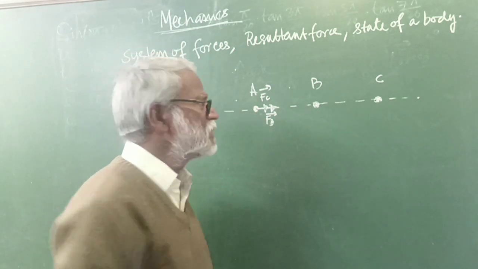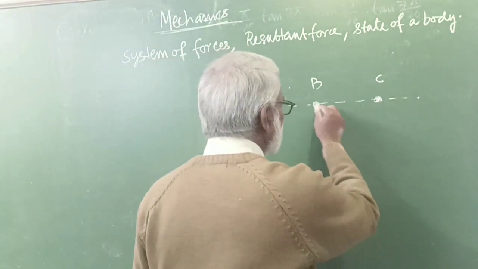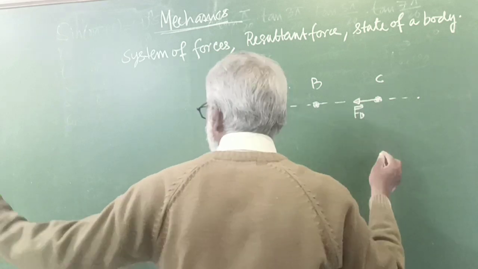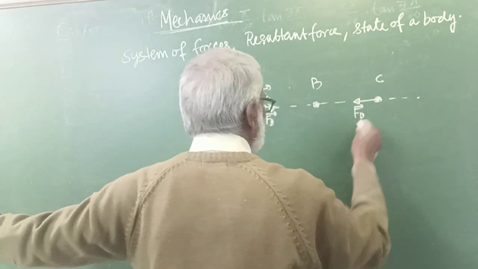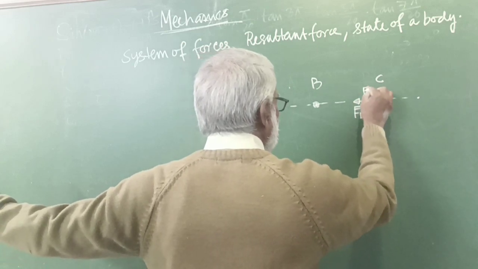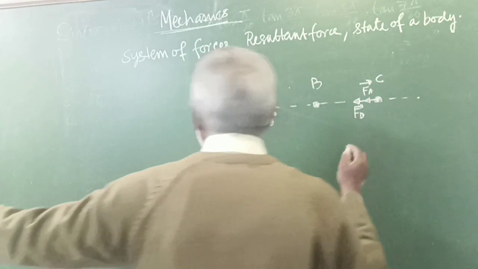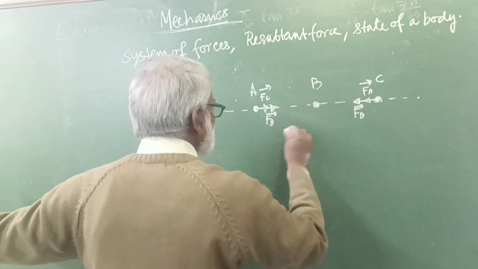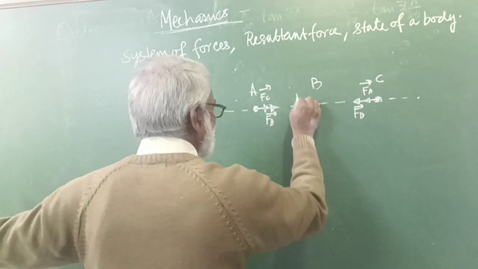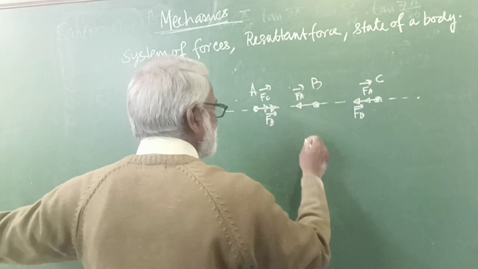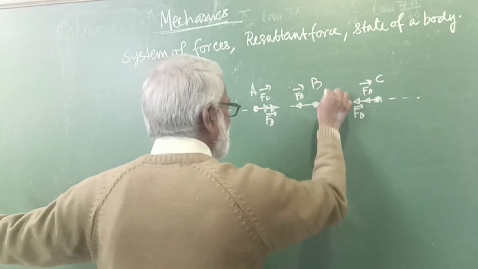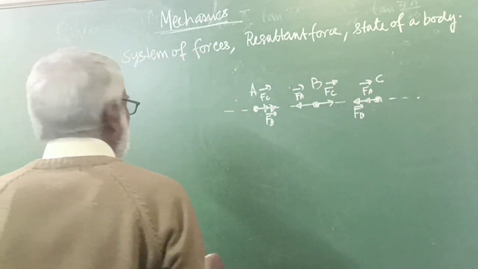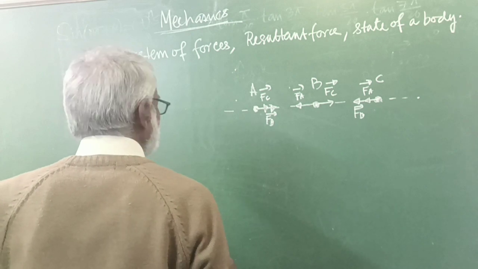On C, similarly, there will be one force from B. We name it as FB, and there is one force from A. We name it as FA. So there are two forces on C, and what on B? On B there is a force from A. We name it as FA, and there is a force from C. We name it as FC. So each particle has two forces acting on it.